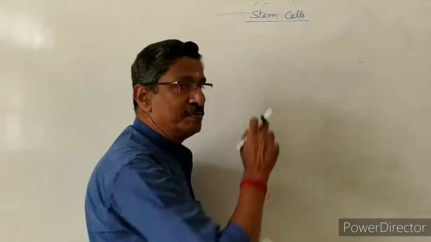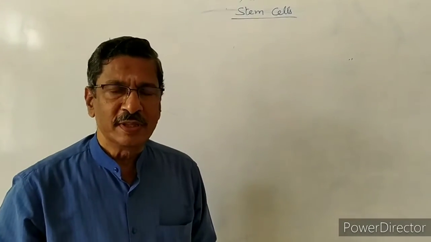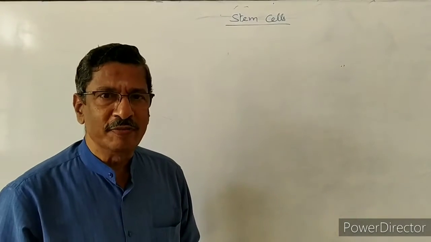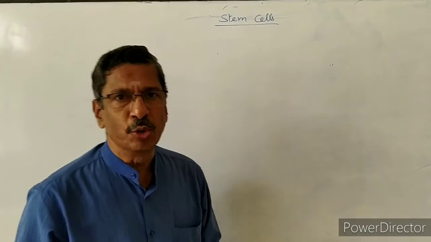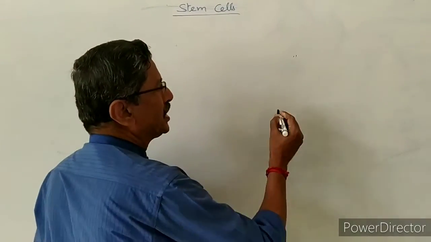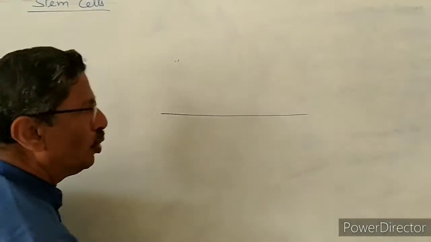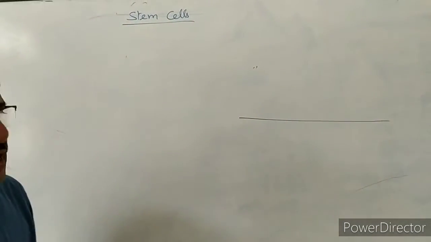To understand stem cells, I have to start with how tissues are developed from groups of cells, the basic information we studied in the lower classes. First I will take one tissue, any tissue it can be.